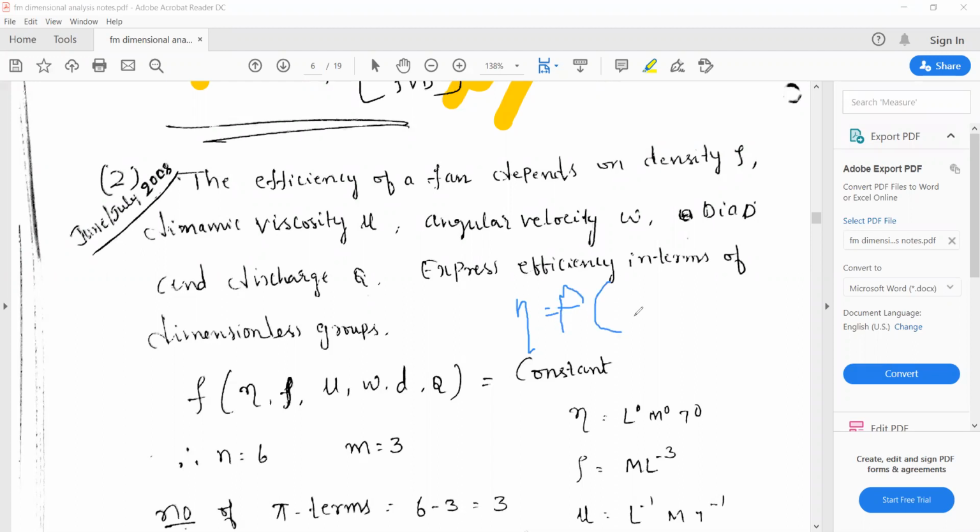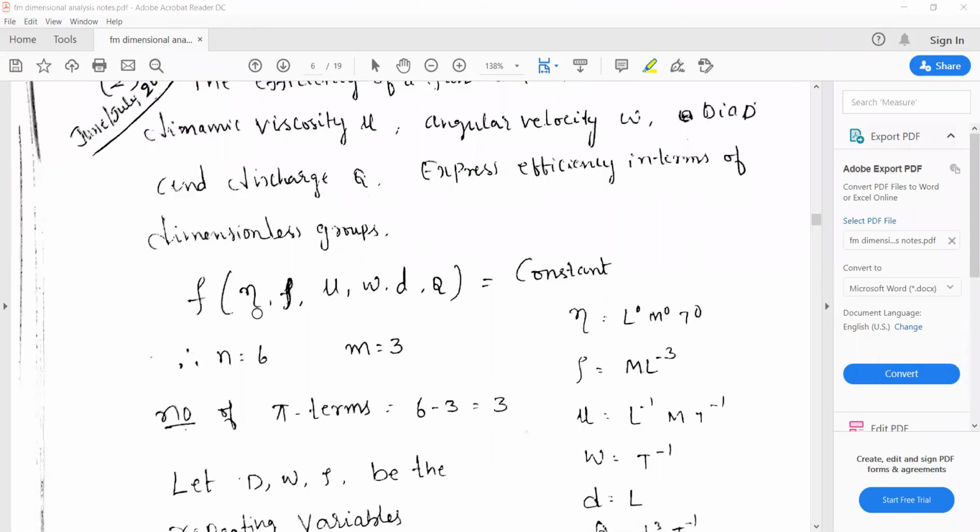Efficiency is a function of density, dynamic viscosity, angular velocity, diameter and discharge. Okay, so you can write it like this. This is the dependent variable, which depends on all of these. Now, to get the total number of variables, this efficiency also can be moved inside.